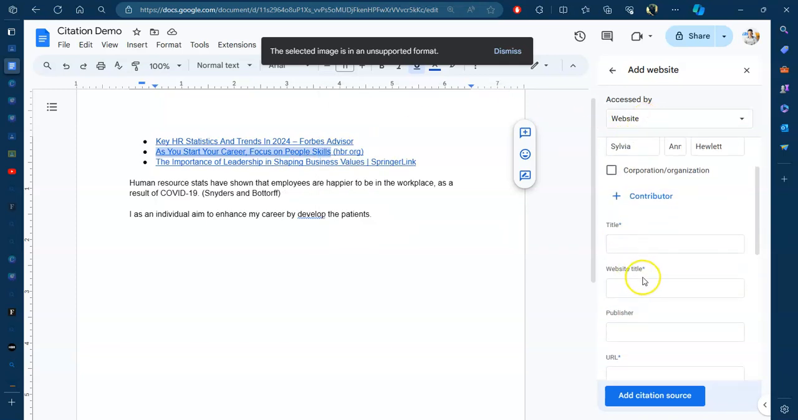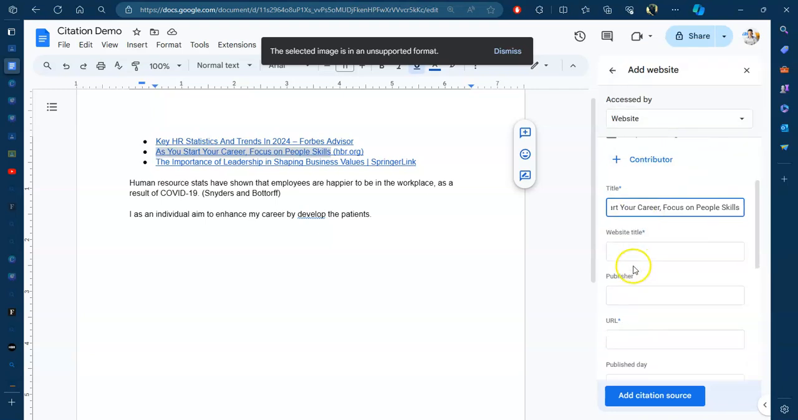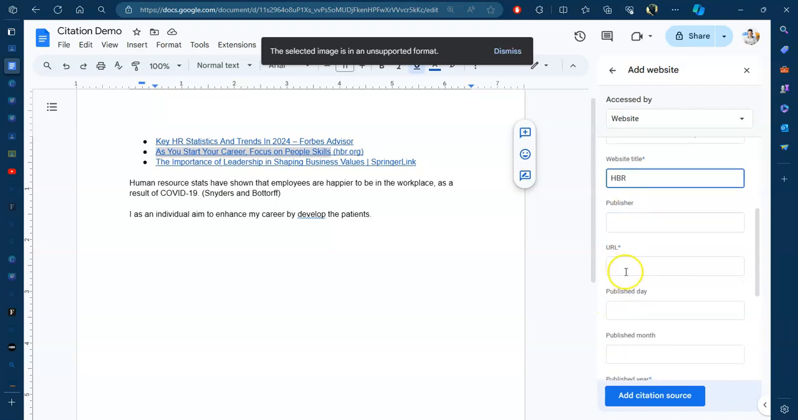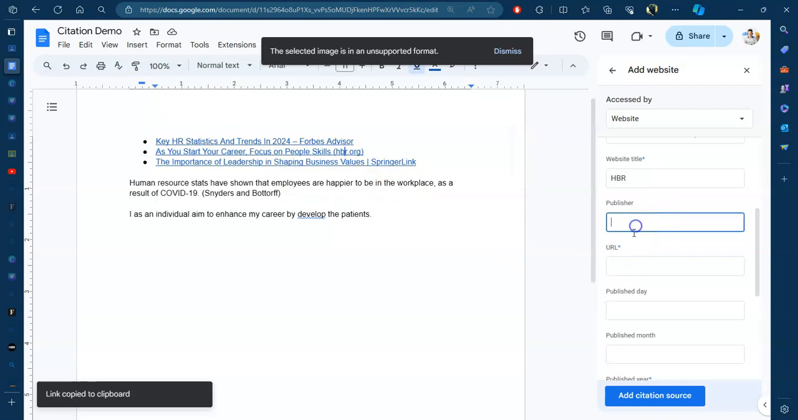I'm going to go, where is it? It's title. And I'll just paste this plain text. Then it will keep it there. Okay. We know it's Harvard Business Review, so I'm going to just call it HBR. We have the link here. So I'm just going to copy this and I'll paste it.